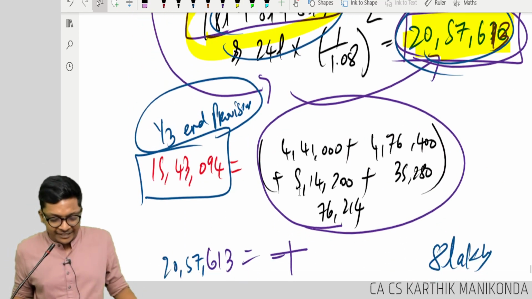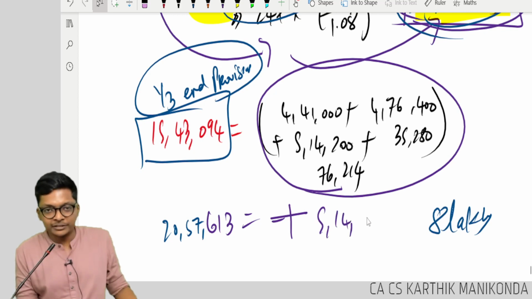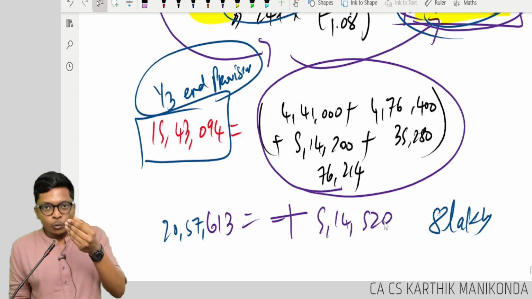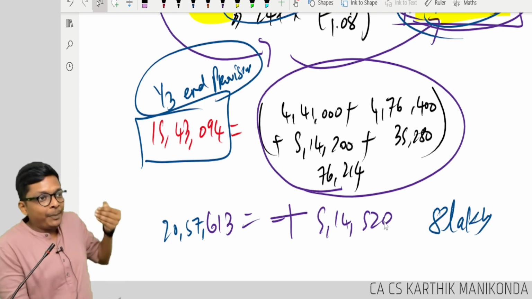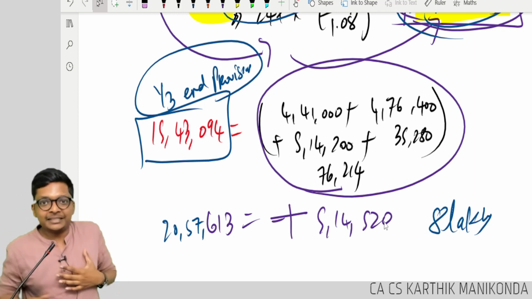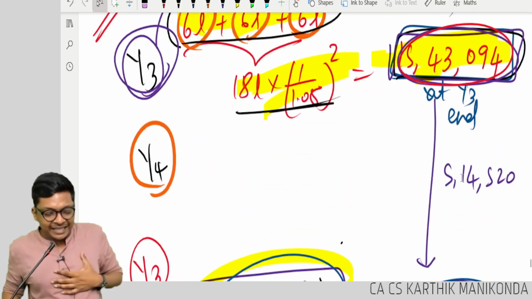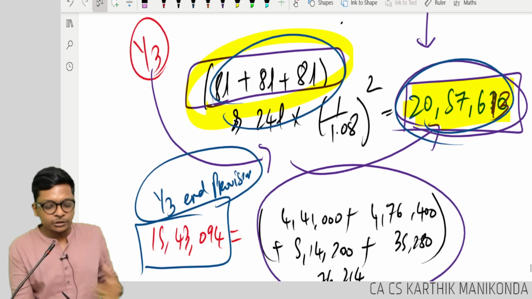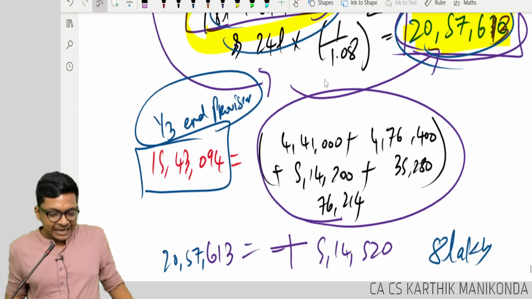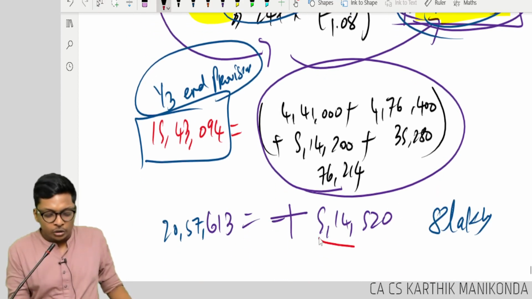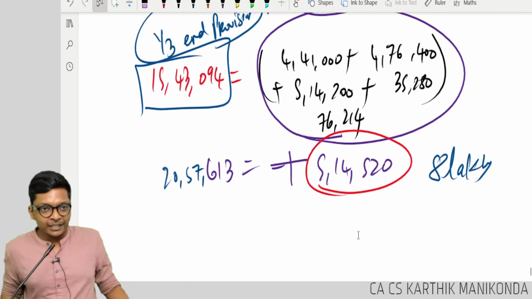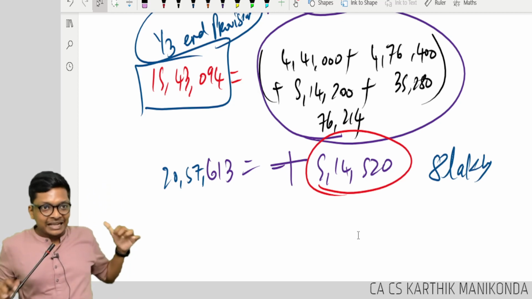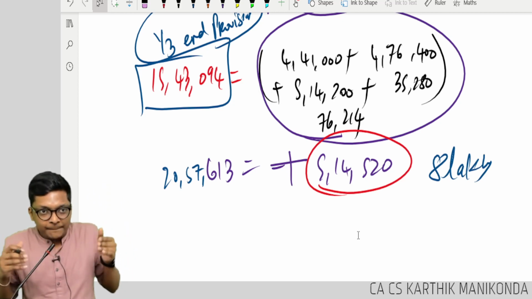Which we computed, 5 lakh 14,520. Now what does this represent? What I should have debited in the past, I didn't debit in the past, because in the past I thought my salary is different. Now because my salary is changed to 8 lakhs, I am additionally debiting now 5 lakh 14,520, something which belongs to the past. I am making adjustment in the present.